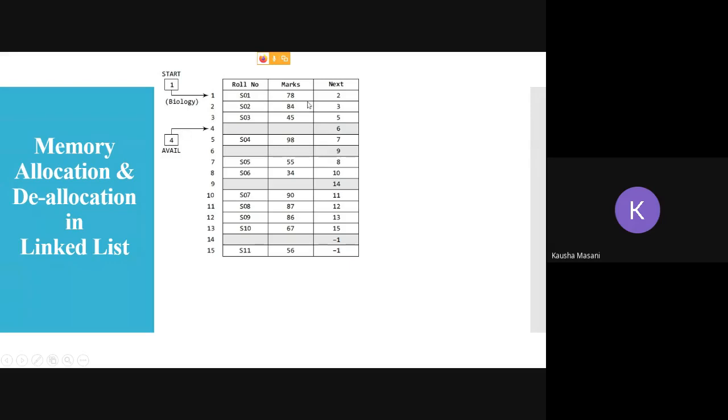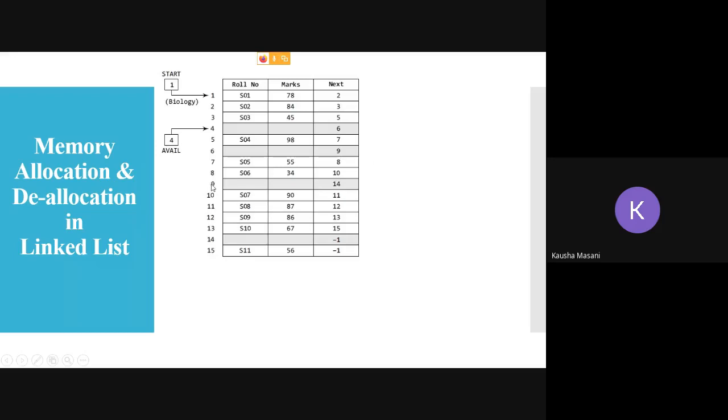Inside your memory, this is how your linked list is stored. Gray are your available memories. Observe that avail is equivalent to a pointer; it points to the first memory location which is free. That memory location's next part holds the address of the next free cell in memory. So it is 6. Once 4 is used, avail is going to move to 6. If 6 gets used, avail is going to go to 9.